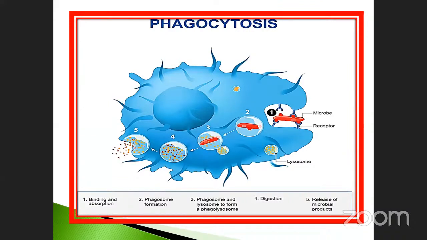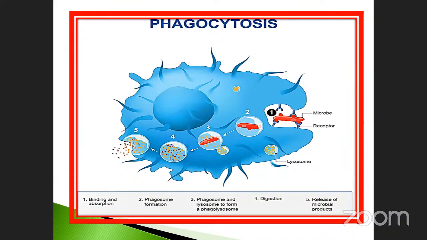After that, it enters into the phagosome formation. The lysosome acts upon the phagosome. See, this is called the lysosome, and it acts upon it. This is the second stage. After that, it secretes many enzymes. There are 60 enzymes reported to be secreted by this lysosome.